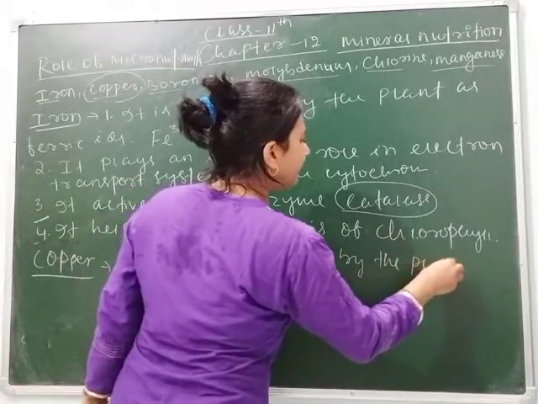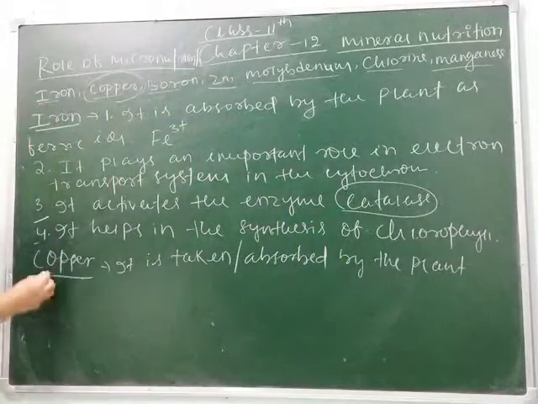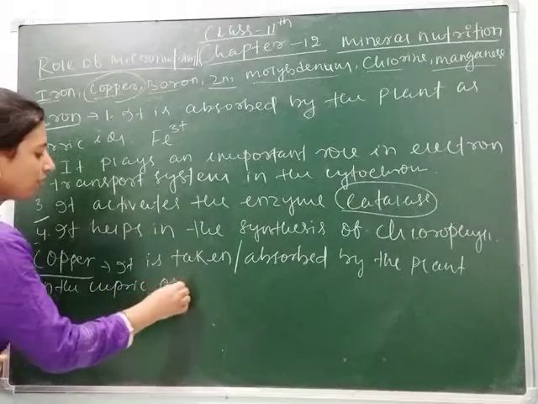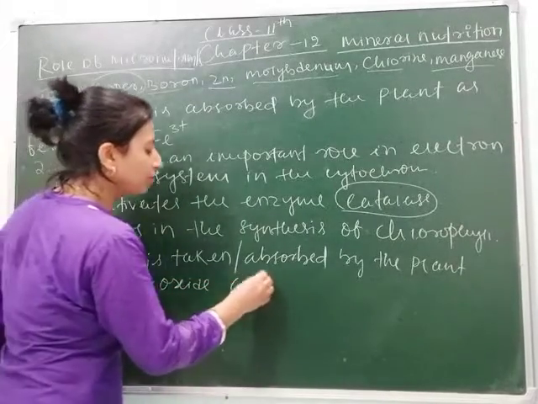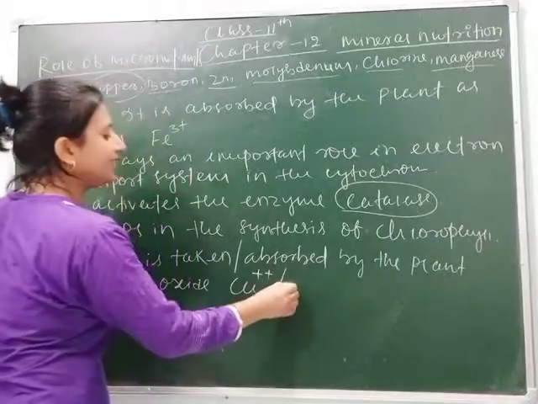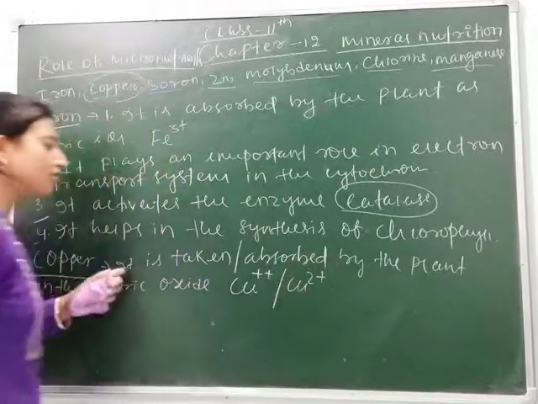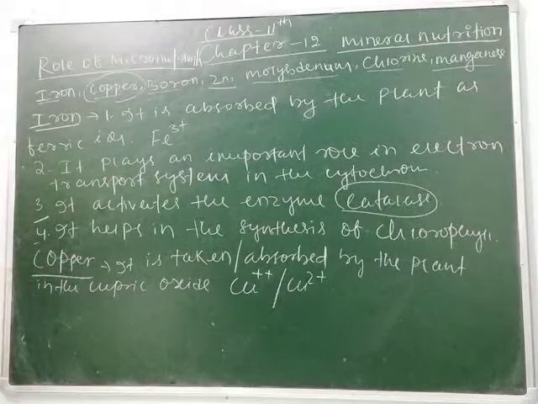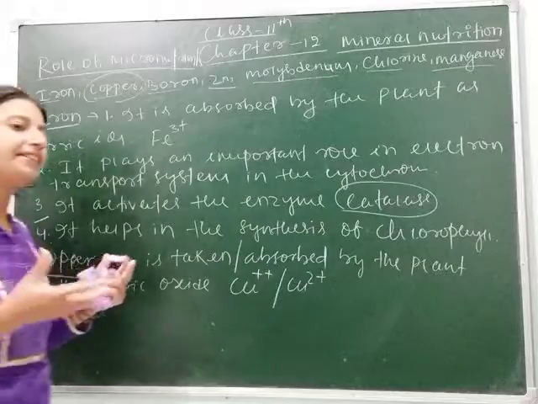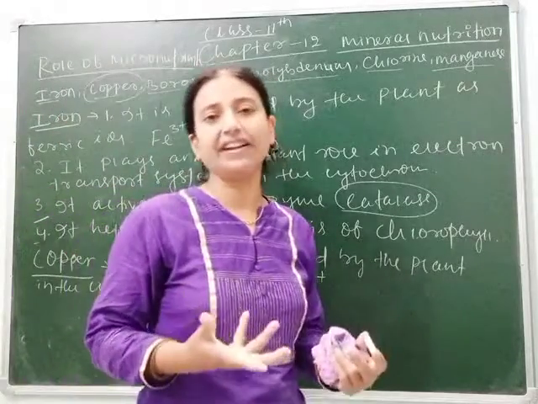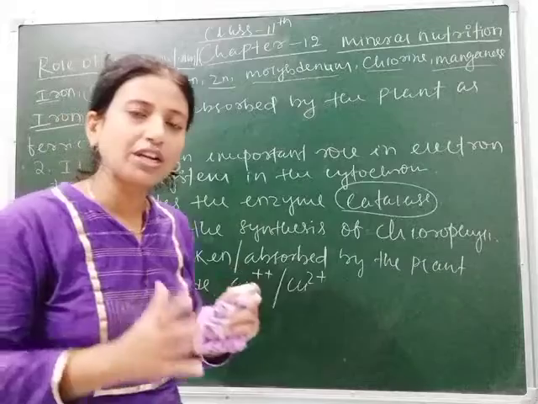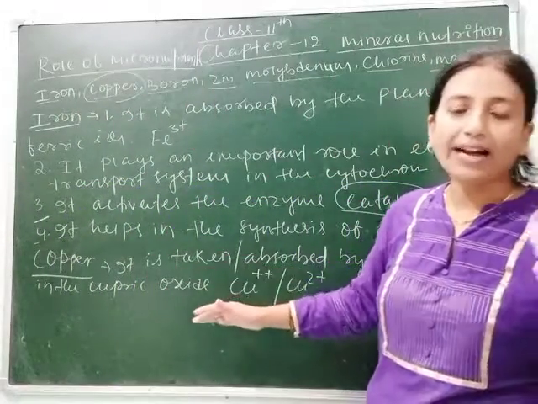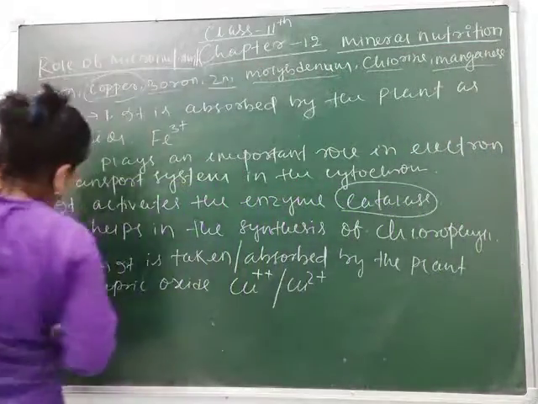Absorbed by the plant in the form of cupric oxide, that is Cu2+, or you can write Cu plus plus. So this is the form in which copper is absorbed, and its main function is to participate in the redox reaction by activating some enzymes. You know about redox reaction, oxidation reaction. So this has the important role to activate the enzyme which takes part in redox reaction.